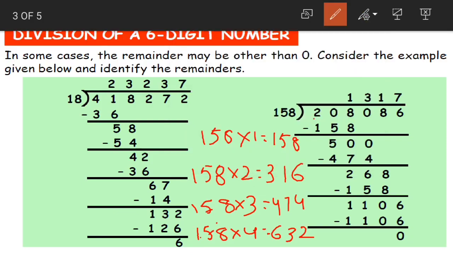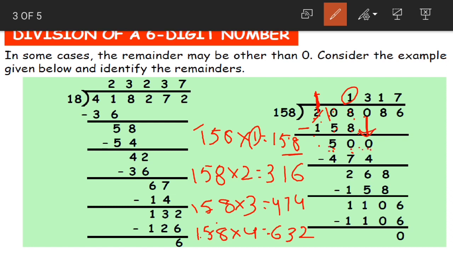Yes. Now let us start dividing. Now 208 comes between 158 and 316. So we will go with the smaller number. 158 ones are 158. When we subtract 8 minus 8 0. 0 minus 5 is not possible, so we will borrow. 10 minus 5 is 5. 1 minus 1 is 0. Done, children? We got 50. After that we will bring 0 down.